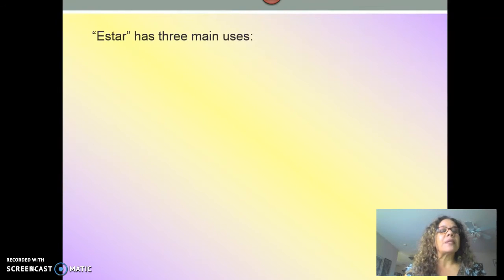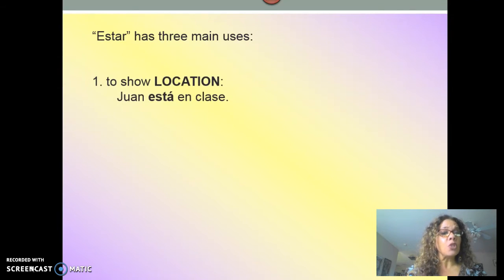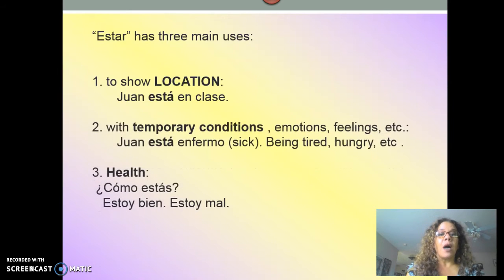Now, let's talk about what is actually the difference between them. Estar has three main uses. One of them is to show location. Like for example, Juan está en la clase. Then temporary conditions, and with temporary conditions, we're talking about anything that doesn't last forever. Emotions, feelings, being tired, hungry, sick, and also health.